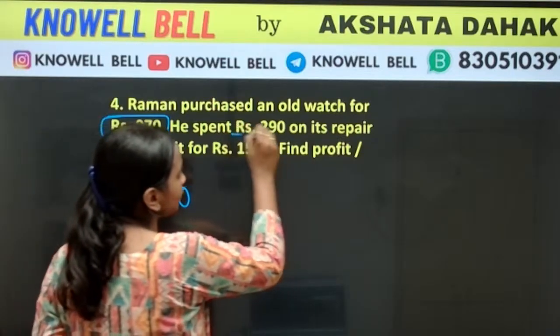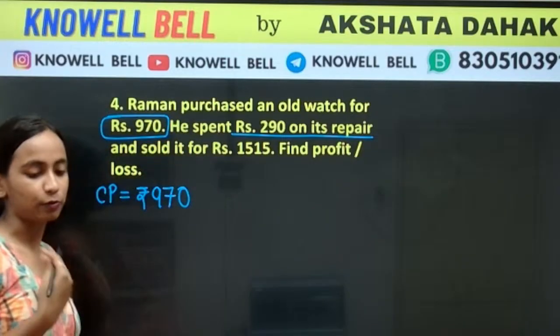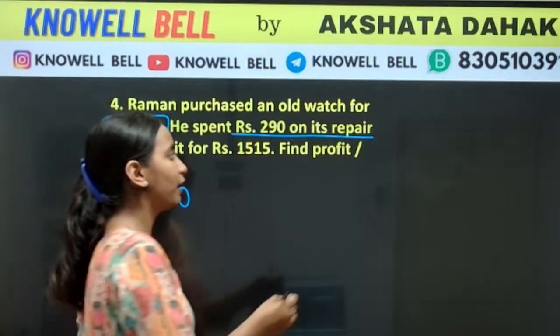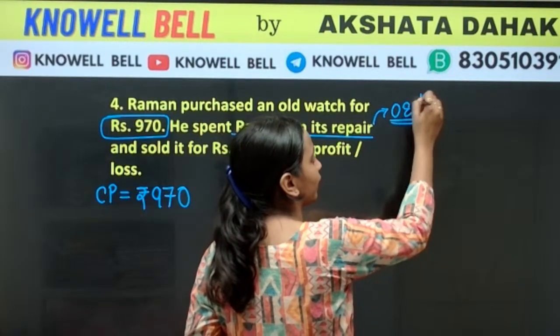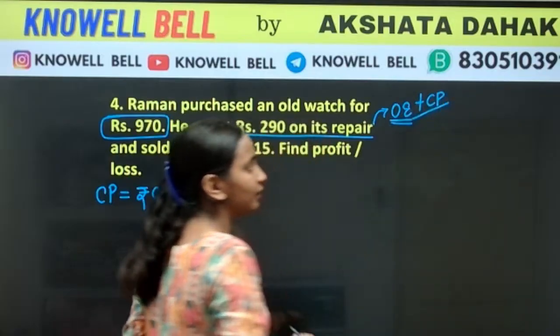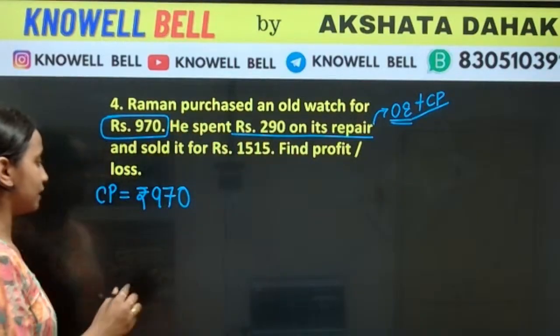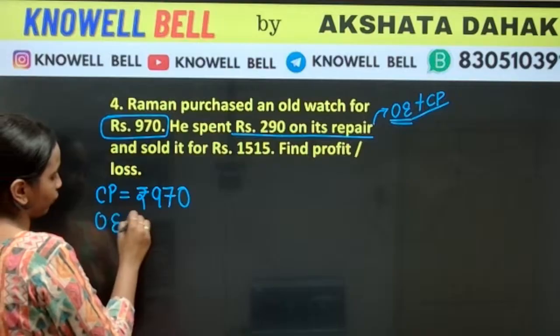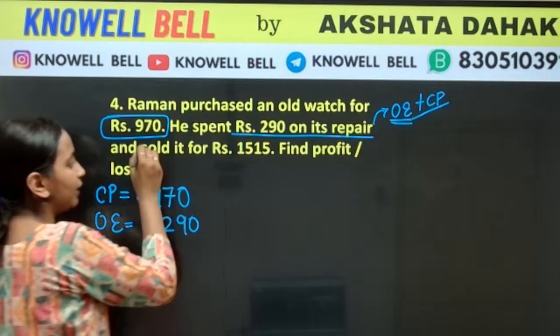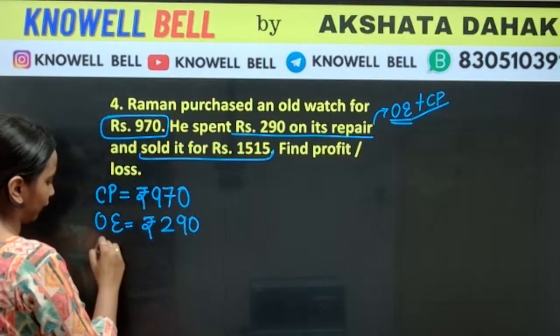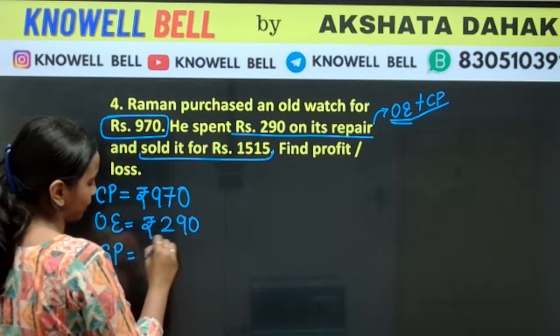He spent rupees 290 on his repair. Repair is overhead expenses. Overhead expenses को हम हमेशा किस में add करते हैं? We always add it in CP. Overhead expense is rupees 290. And he is selling it for 1515. So what is SP? SP is rupees 1515.